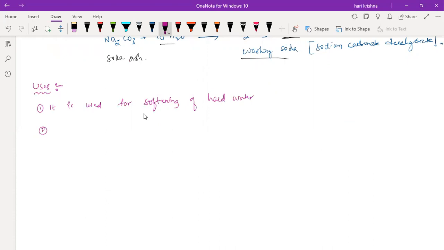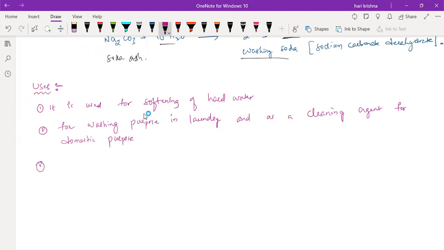Second, for washing purposes in the laundry, and as a cleaning agent for domestic purposes. Third, in the manufacturing of borax. Borax is used in glass.